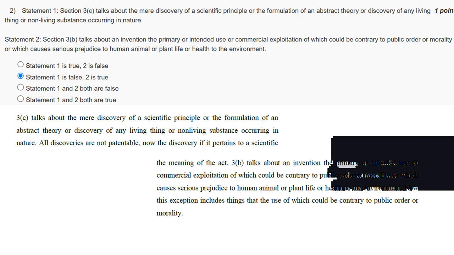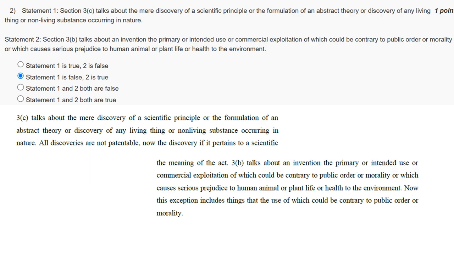Moving to the next question. Section 3 talks about the mere discovery of a scientific principle or the formulation of an abstract theory or discovery of any living things or non-living substance occurring in nature. So you can see it talks about the mere discovery of a scientific principle, the formulation of an abstract theory, or discovery of living things or non-living things occurring in nature. So this statement is correct.